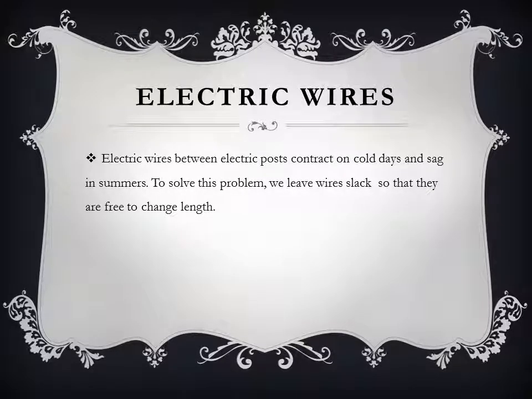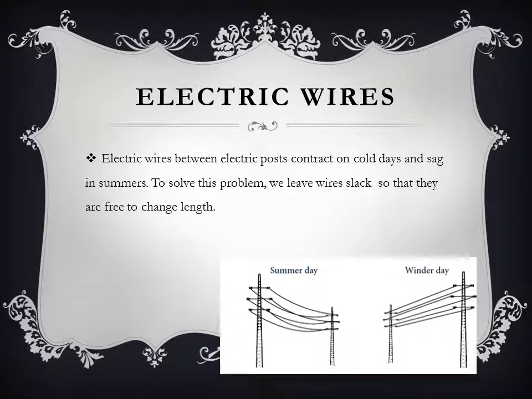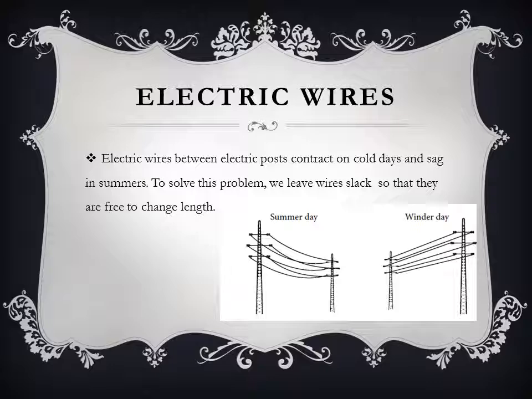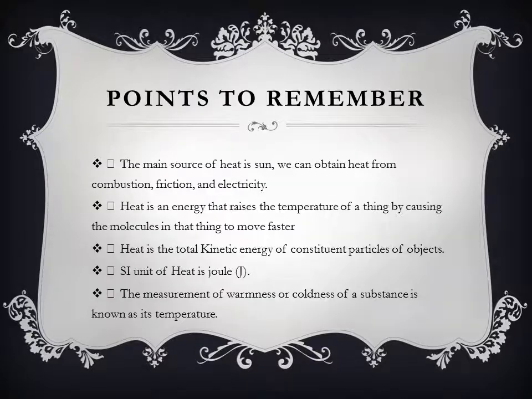Electric wires. Electric wires between electric poles contract on cold days and sag in summers. To solve these problems, we leave wires slack so that they are free to change length.